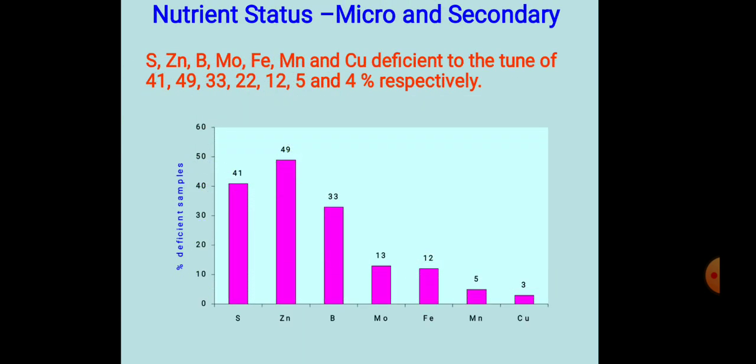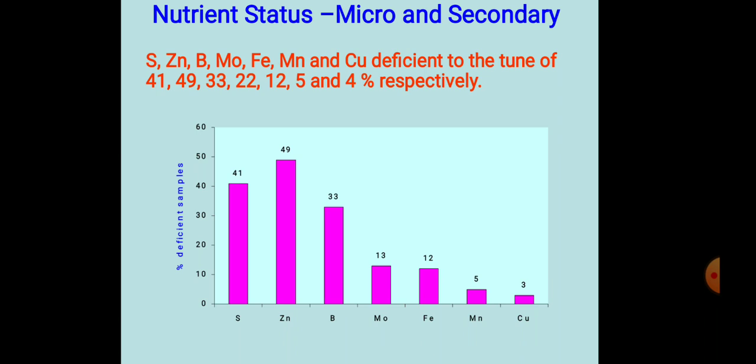Okay, next slide is nutrient status, micro and secondary. Sulfur, zinc, boron, molybdenum, ferrous, manganese, and copper are deficient to the tune of 41, 49, 33, 22, 12, 5, and 4% respectively, shown in a pie chart diagram.